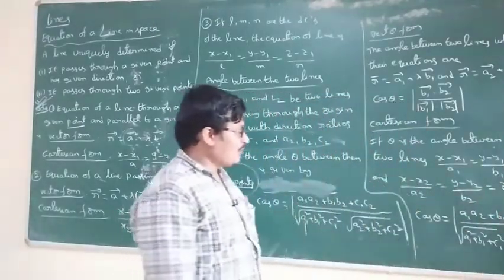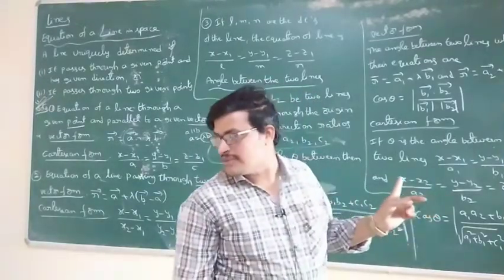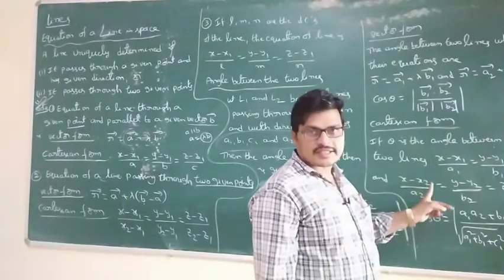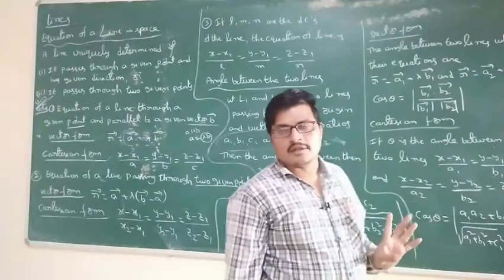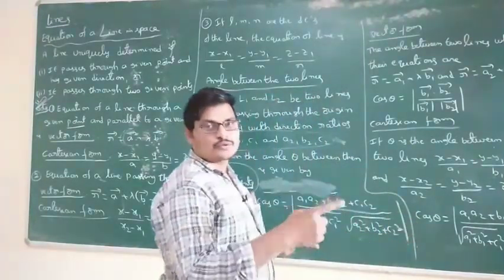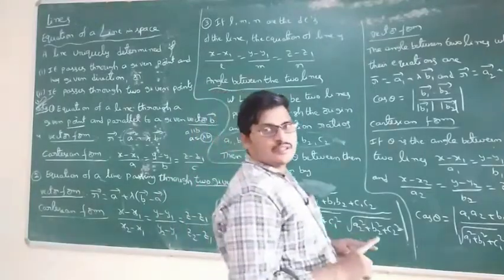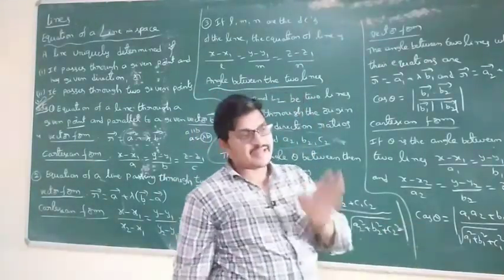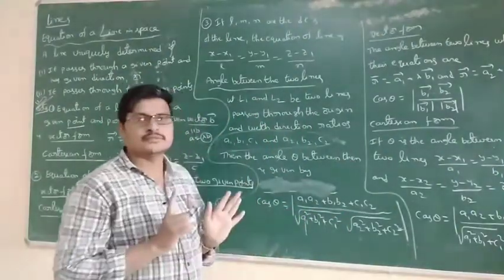The Cartesian form is always x minus x1, y minus y1, z minus z1, not 1 minus x, 2 minus y; it is not that, it is reversed. That type of Cartesian equation should be converted into x minus x1 form; compulsorily it must be x minus.